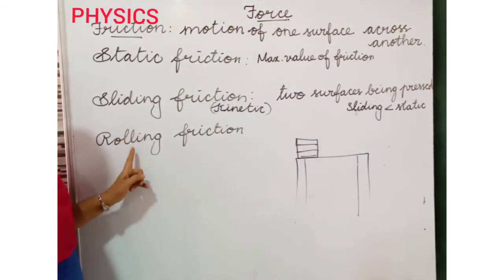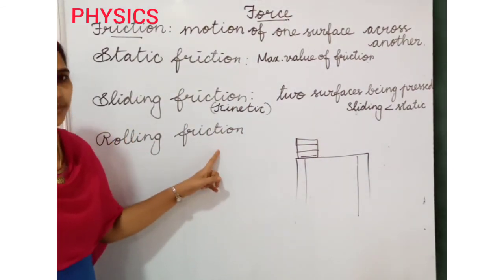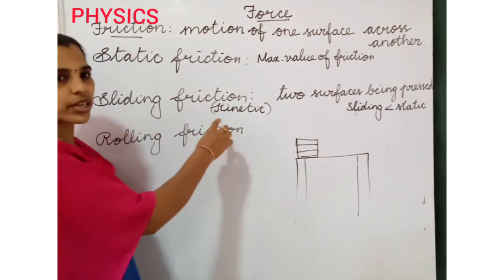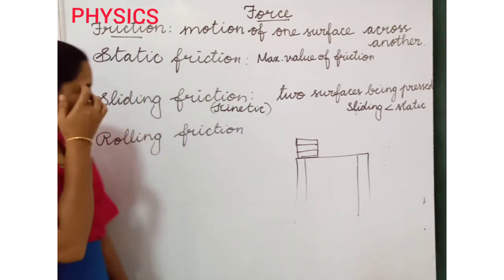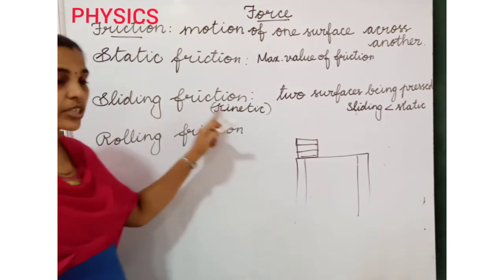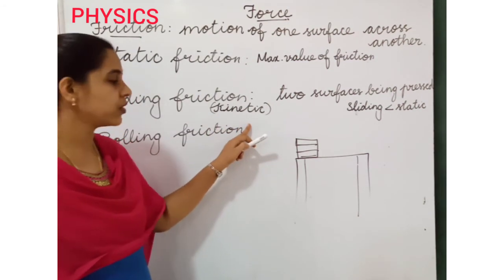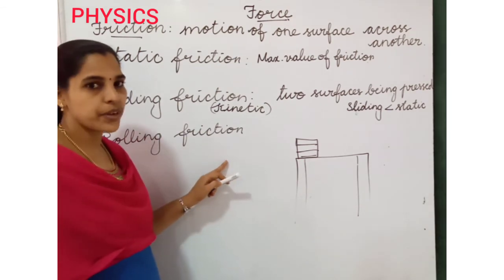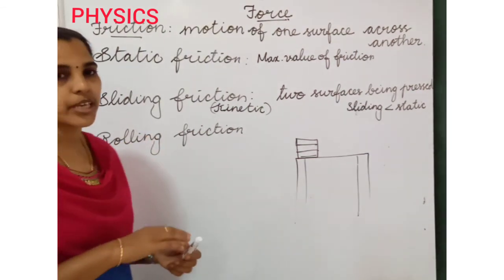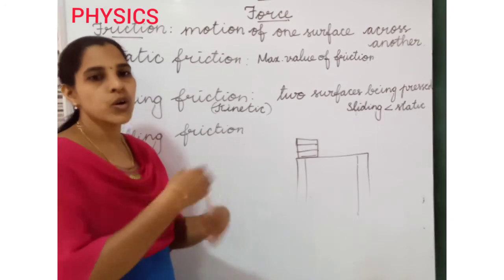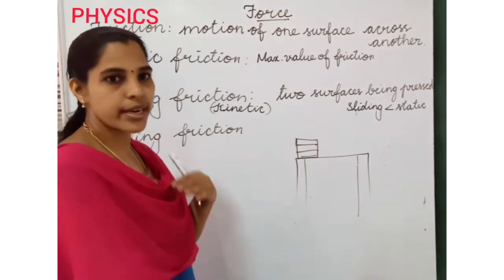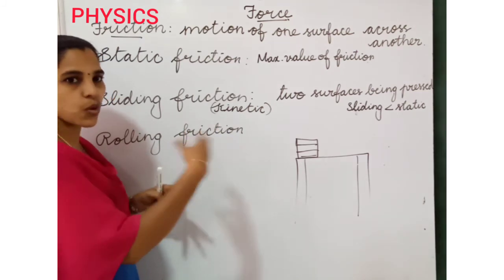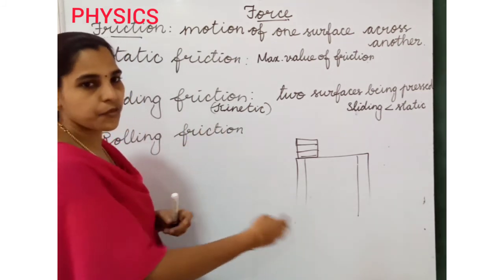Okay, next one is rolling friction. Listen, kinetic friction is another name for sliding friction. Sliding friction is called kinetic friction. Rolling friction means one object will rotate or roll on another object. From one surface, one object is rolling onto another surface.